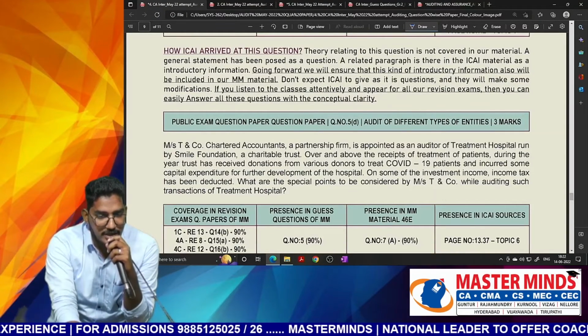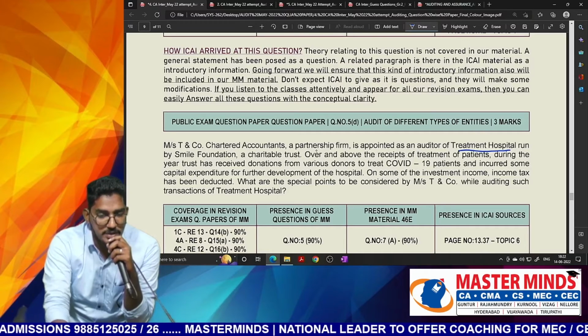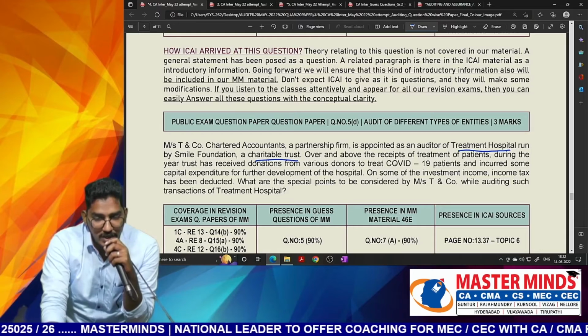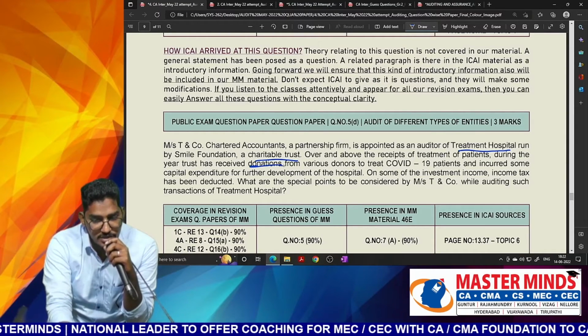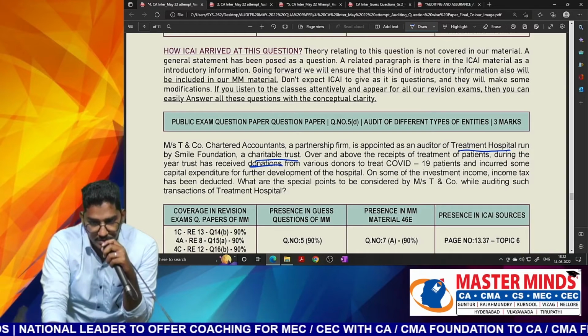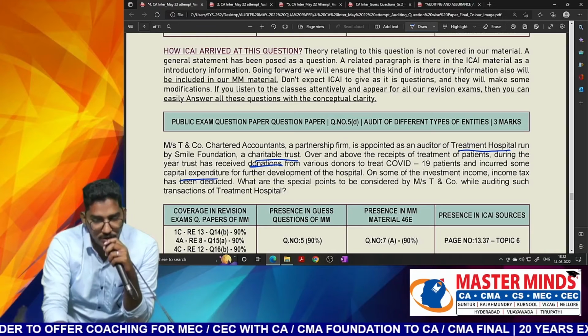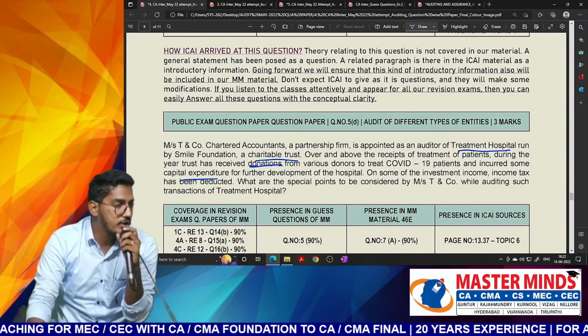5D. T&Co Chartered Accountants, a partnership firm, is appointed as auditor of Treatment Hospital run by Smile Foundation, a charitable trust. Over and above the receipts of treatment of patients, during the year, trust has received donations from various donors to treat COVID patients and also incurred some capital expenditure for further developments of the hospital. On some of the investment income, tax has been deducted. What are the points you are required to consider?